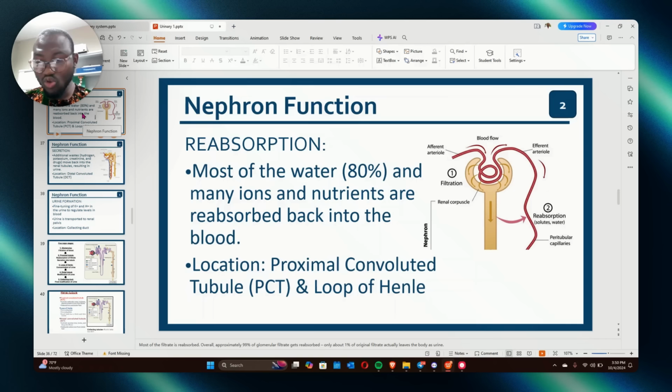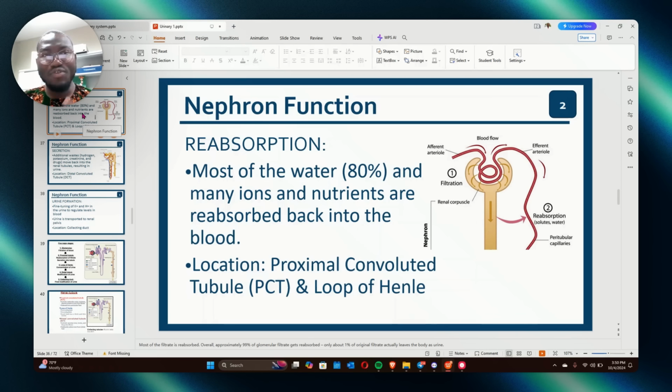And another thing I want you to know is that there are spaces between the glomerular capillaries. Mesangial cells are found in those spaces. Do you understand? Mesangial cells are found in those spaces. Just know it that way. It is extremely important that you know it that way.